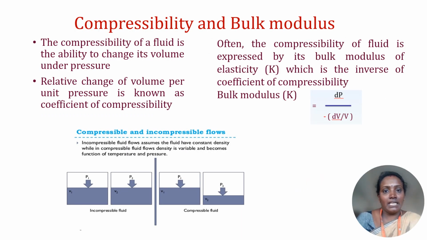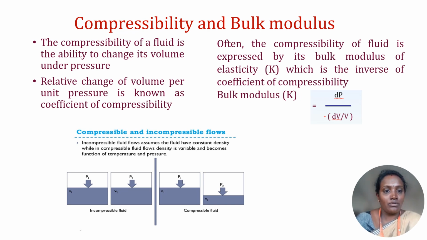Next, compressibility and bulk modulus. The compressibility of a fluid is its ability to change its volume under pressure. Also, relative change of volume per unit pressure is known as coefficient of compressibility. Here is an example of incompressible fluid and compressible fluid.